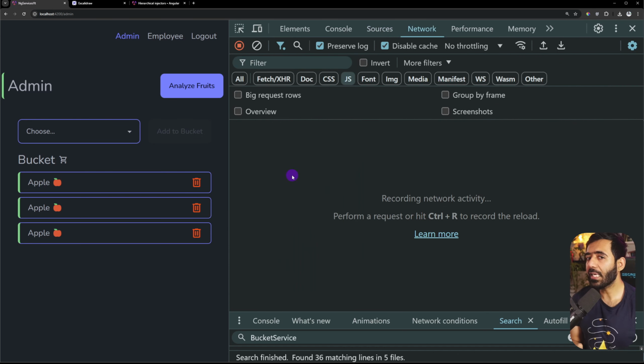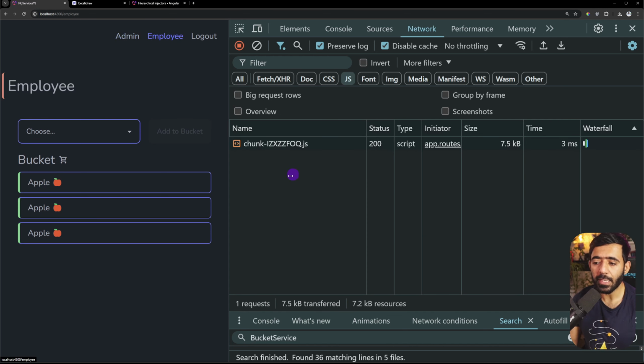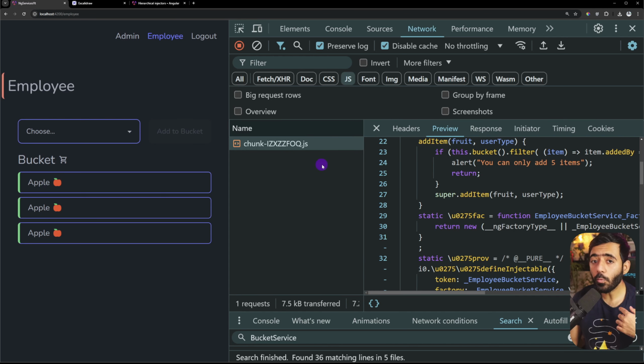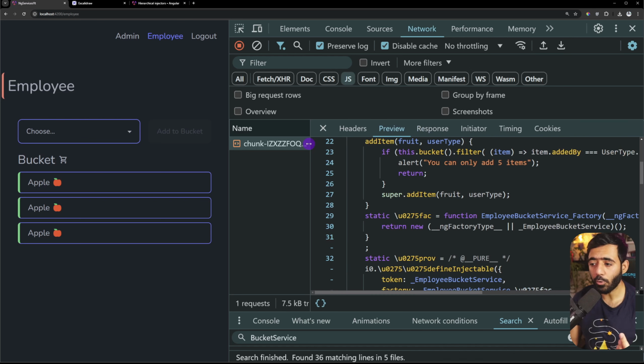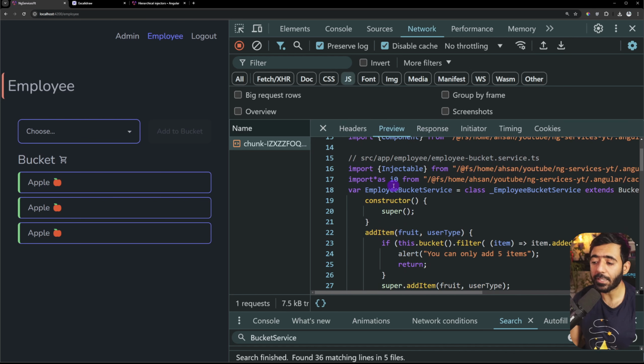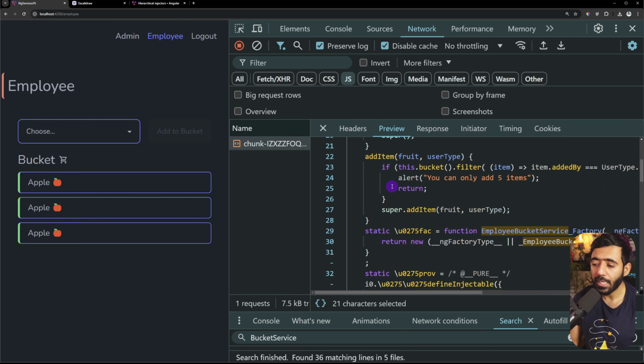Now, is there anything extra that is loaded on the employee page? So we already got the bucket service. We already got the routes and all. So if I click employee, you will still see one more bundle. And that is for the overridden stuff for the employees. For example, this has a different bucket service called employee bucket service, in which we set the limit of how many items they can add and vice versa.